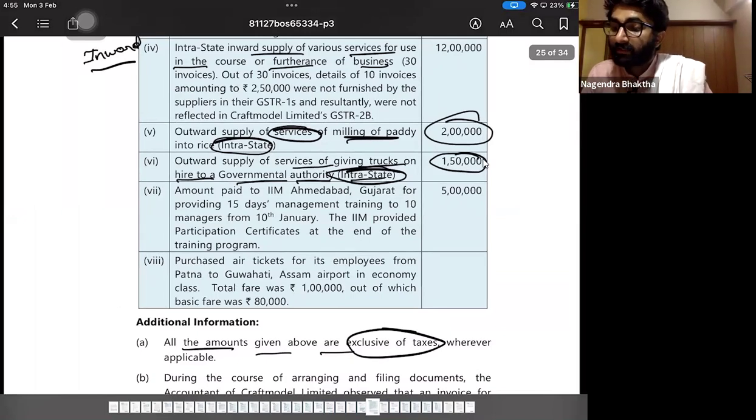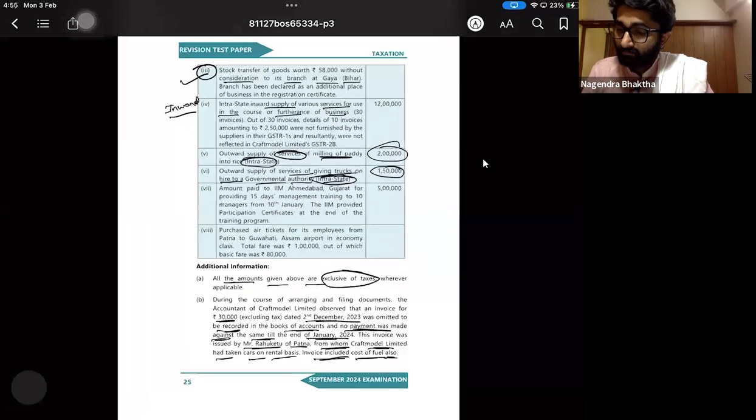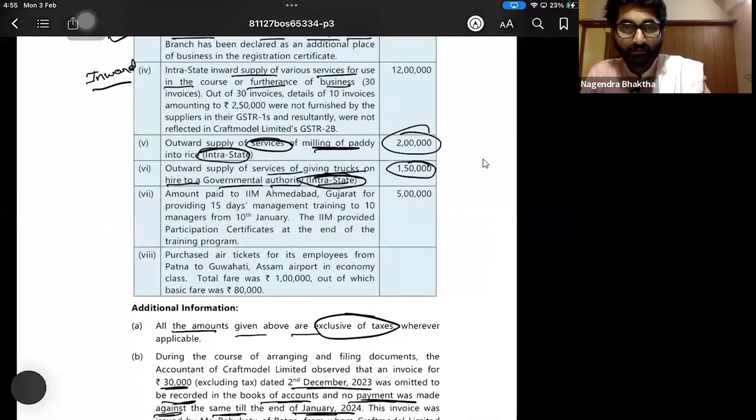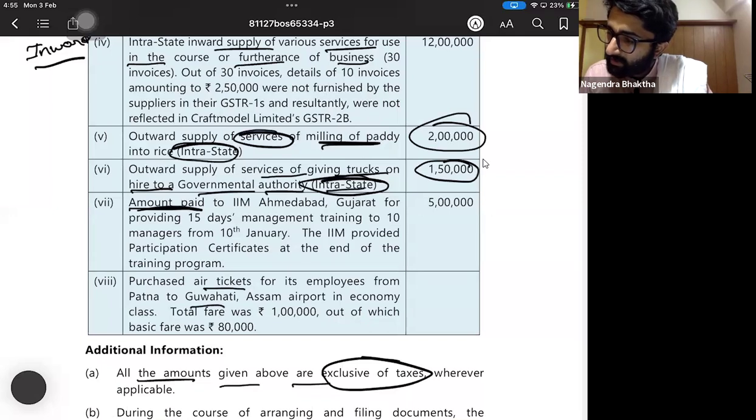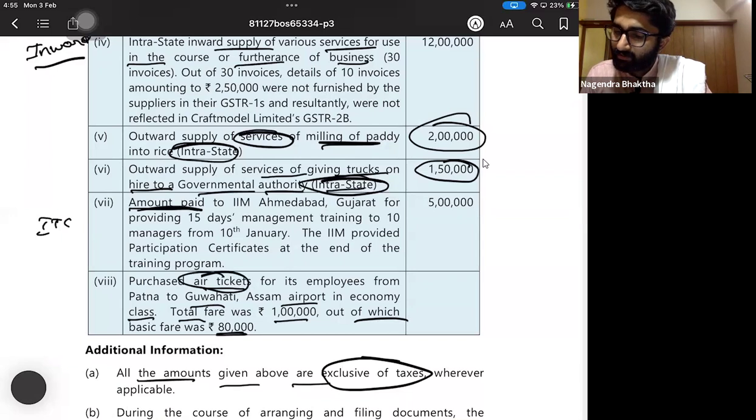We will discuss this in ITC. While calculating ITC, we will do this. Not required now. Purchased air ticket for the employees from Patna to Guwahati, Assam airport in the economy class. The total fare was 1 lakh, out of which basic fare was 80,000. I'll come to this point. This is also under ITC. We will go to that point.